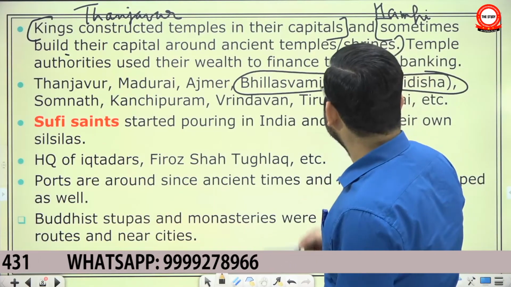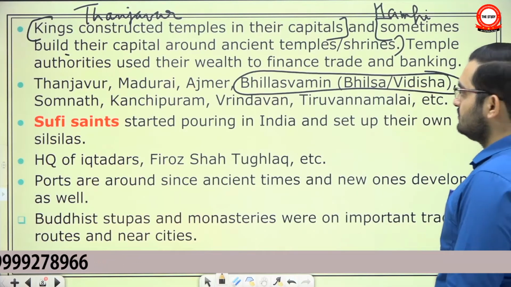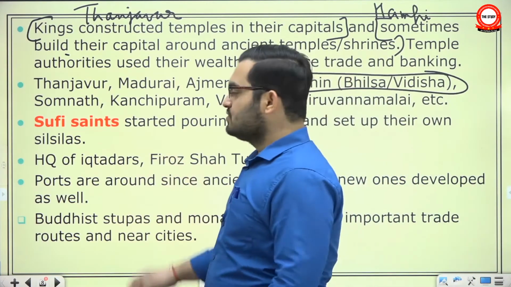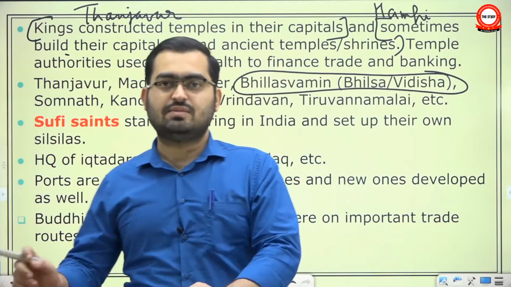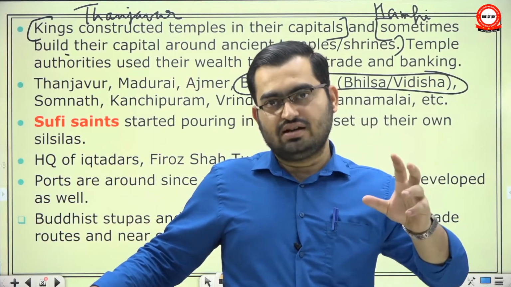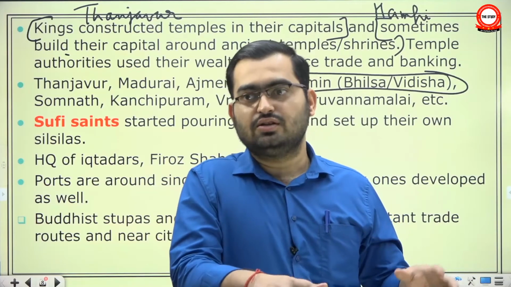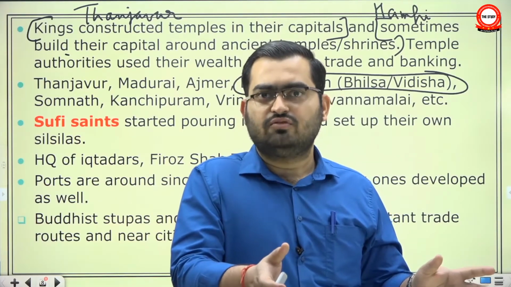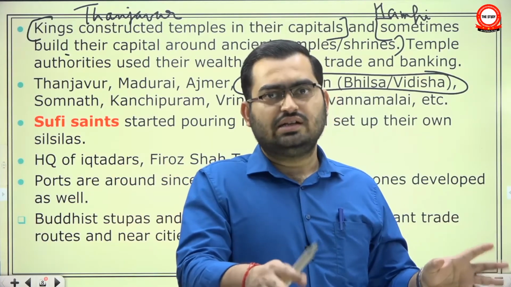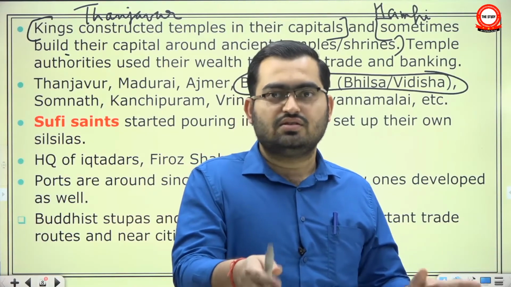Kanchipuram, Vrindavan, Tiruvannamalai, and these are some of the examples where such composite activities were going on. Even Sufi saints started pouring in India and set up their own silsilas. Some of the Sufi saints came immediately after the establishment of Delhi Sultanate. Then some Sufi saints and a very large quantity of intellectual class of Central and West Asia, including Sufi saints, came to India in the aftermath of Mongol onslaught. Because such was the destruction that Mongols were causing in that part of the world, that they had no choice but to flee, and the obvious choice was the refuge of Delhi Sultanate and the cities of North India.